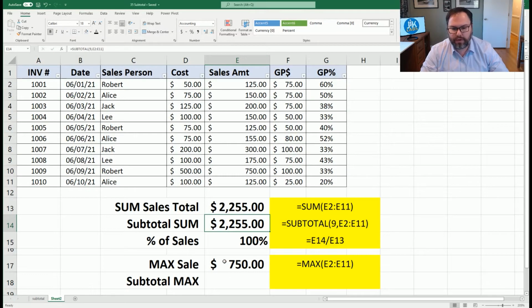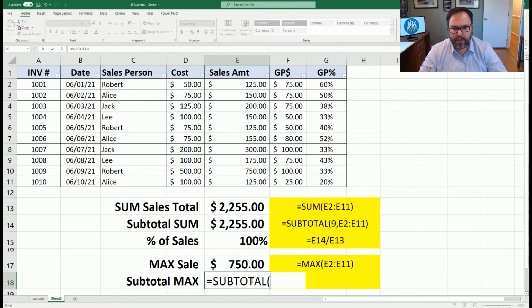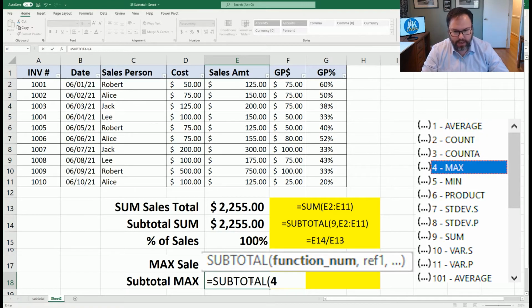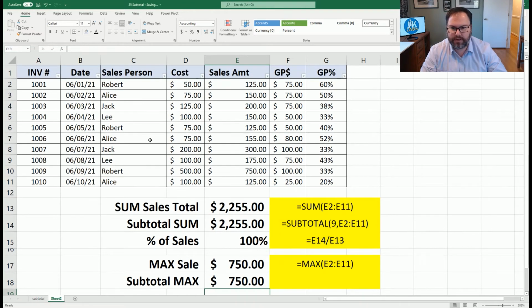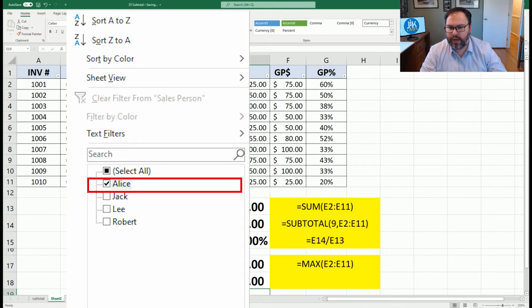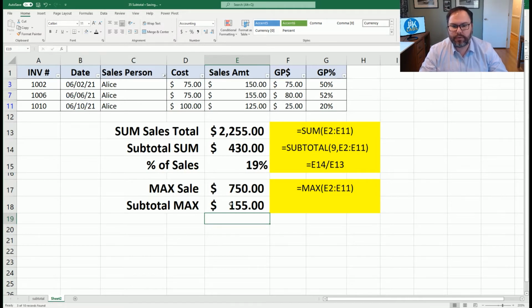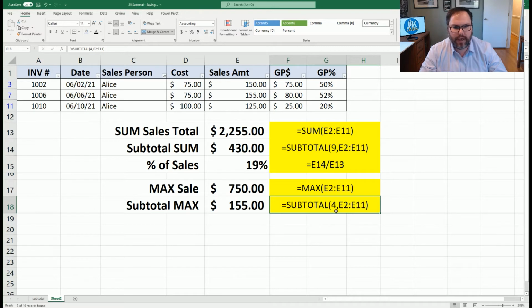Let's look at it one more time with max. Once again, we're going to do subtotal. Max is 4, and again the range is E2 to E11. We'll close out those parentheses, and we'll see once again it is 750. Well, let's filter it again. Let's only look at Alice, and we're going to see that Alice's max sale was $155, which we can visually confirm up here, and her total sales were $430, which represented 19% of our total sales. Let's highlight this one so you can see that equation with number 4. And let's go back to everyone.